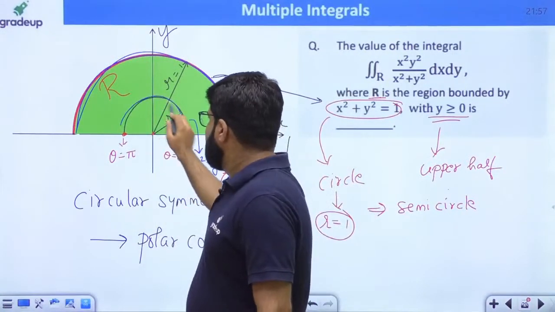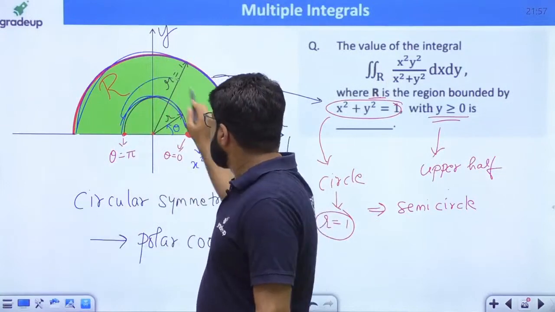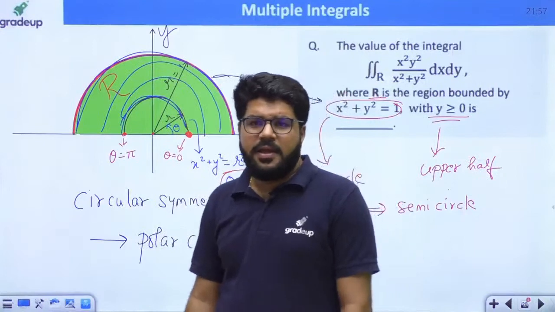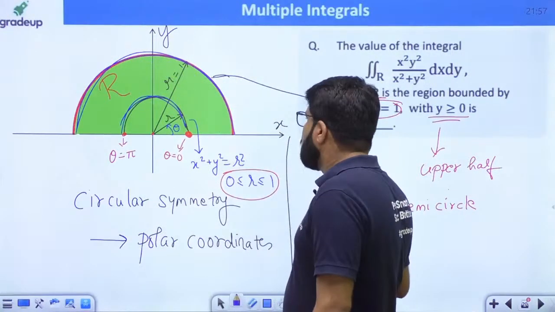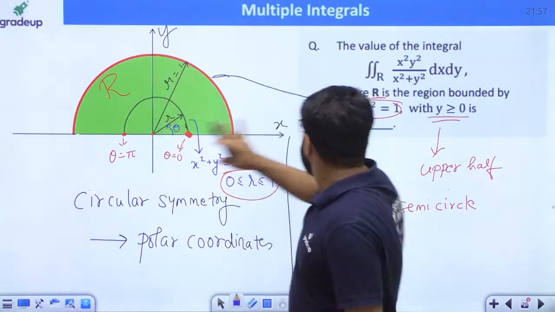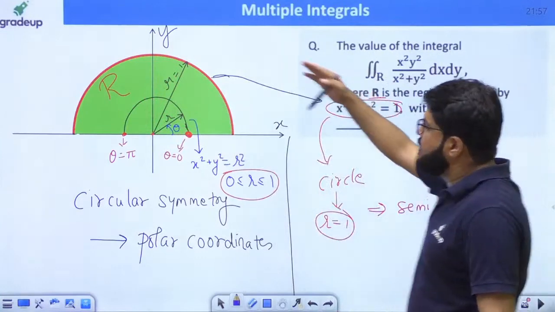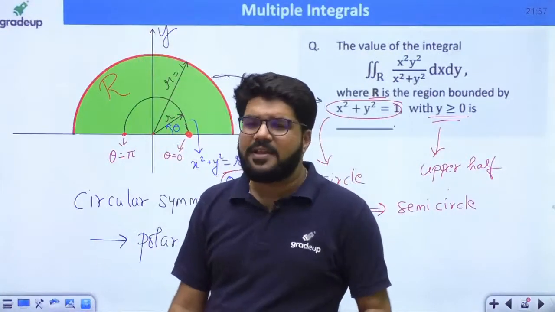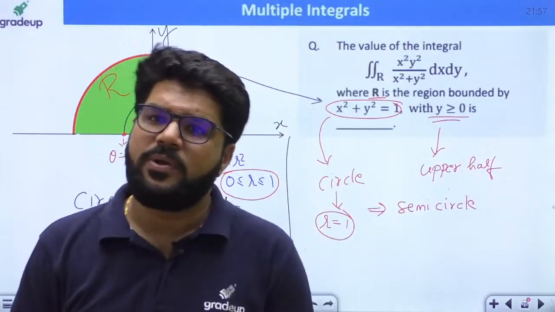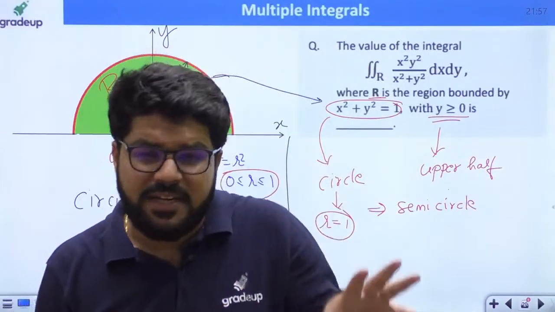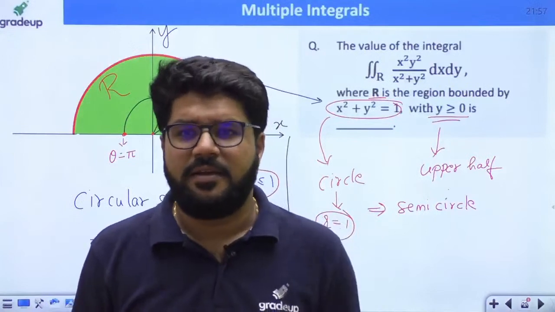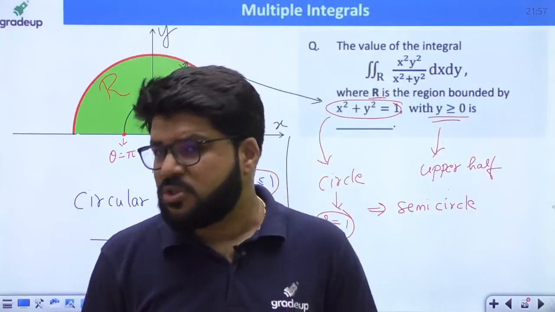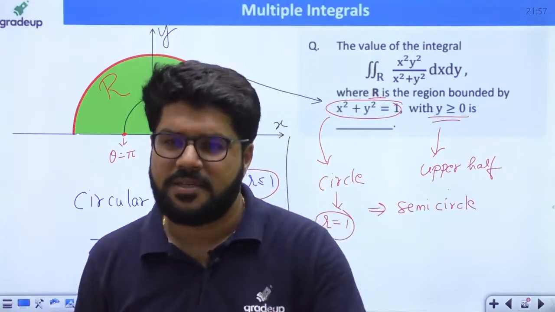But here it is not equal to 1. Here it is not equal to 1. Right? So we need to integrate over this entire region bounded by this circle and bounded by this circle over the y greater than 0. That is why we can't take it generally equal to 1. Right, Nagaraja? It's a 2D integral, surface integral. That's what tomorrow I'm going to show you the application. Double integral is used for the evaluation of surface areas.